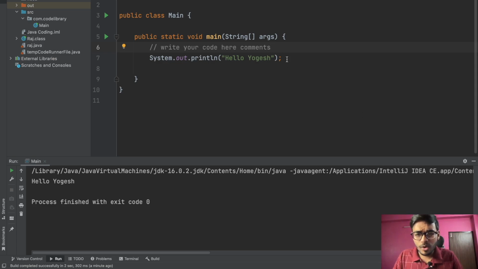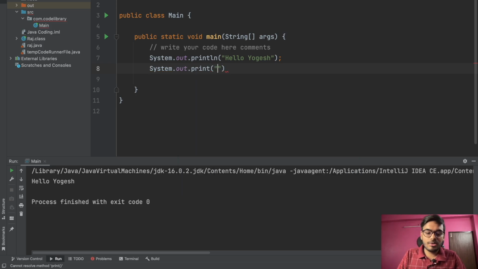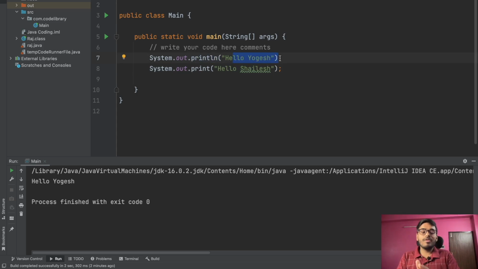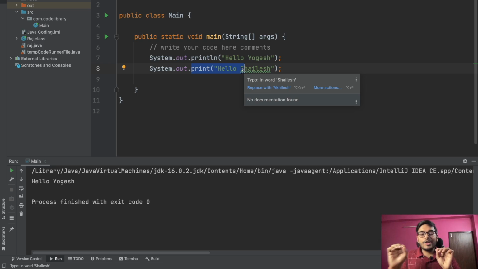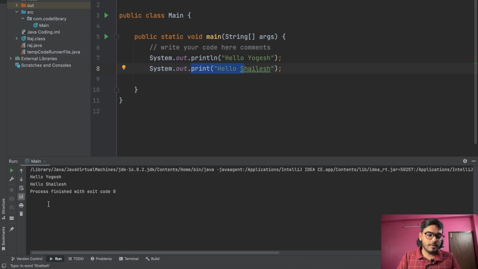This is the first line of code, that is hello world. One more thing, you can simply write print like this, System.out.print. You can directly write only print, and inside this also you can write, for example, hello Salish. You will be asking what is the difference between println and only print. Basically println means after printing you will be redirected to the next line, and if you write only print, then it will be printed and you are not going to be redirected to another line. For example, if I run this code, in the first line hello Yogesh will be printed, and in the second line hello Salish will be printed.